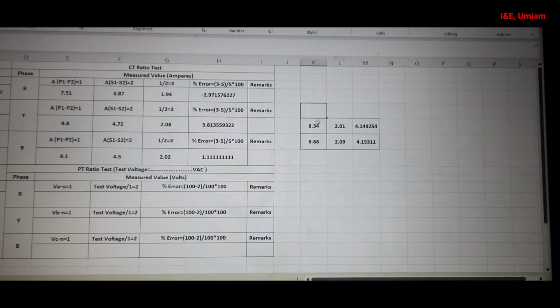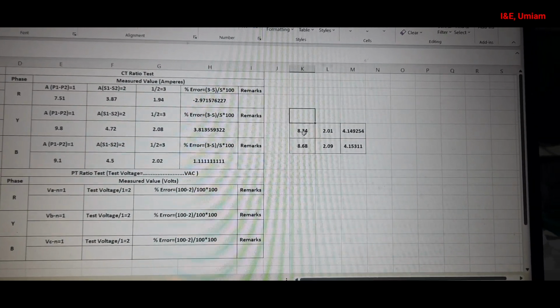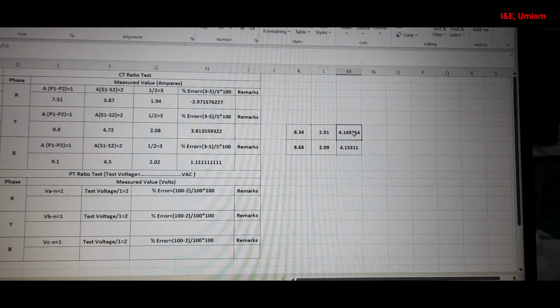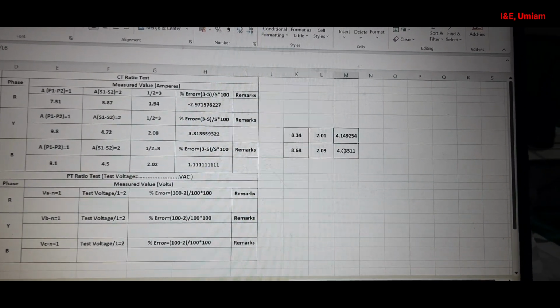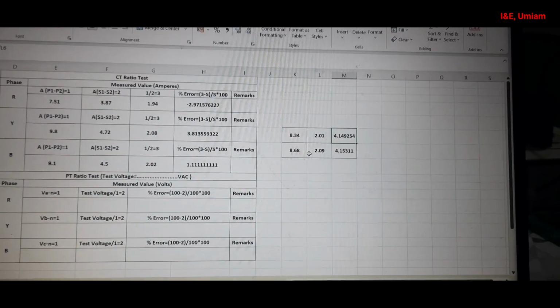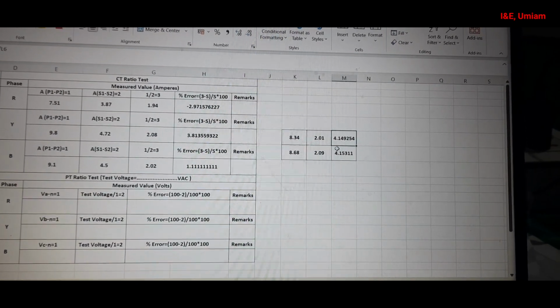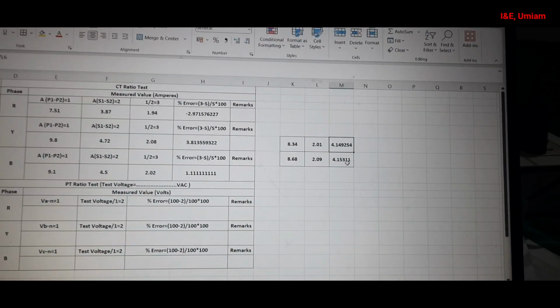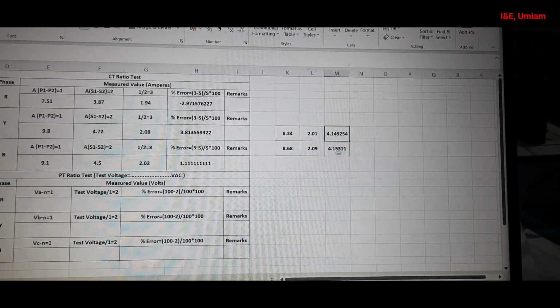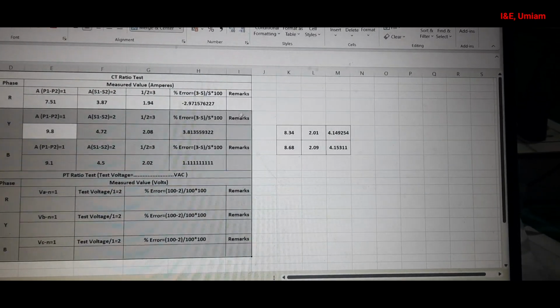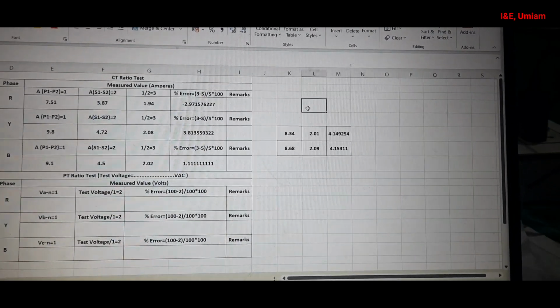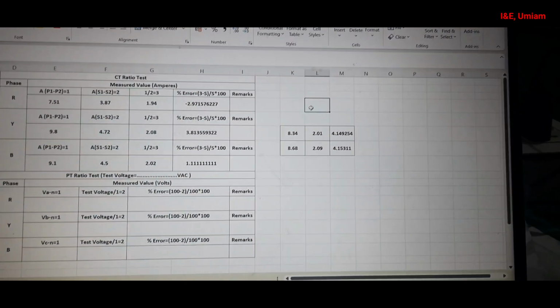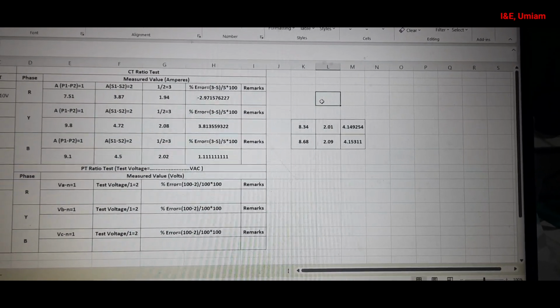When I did the reading with the help of a multimeter, I'm getting a ratio of 4.14, and in the second case I increased the load to 2 kilowatt and got 4.15, which is very close to 4. You can say that the CT ratio is still fine, so the CTPT unit is still in good working condition.